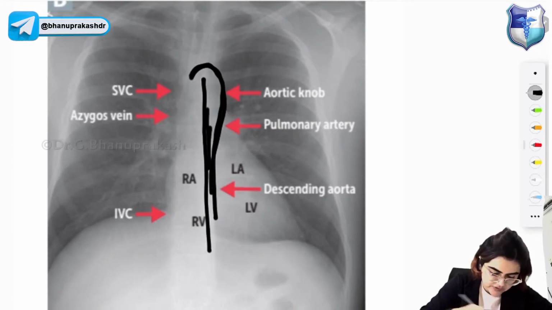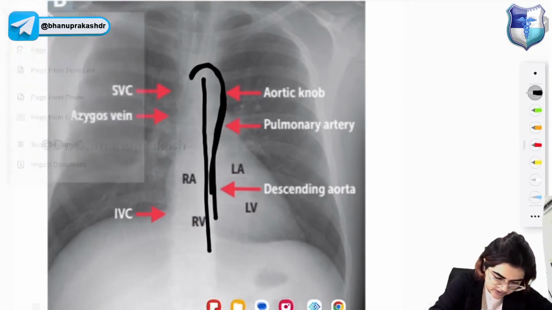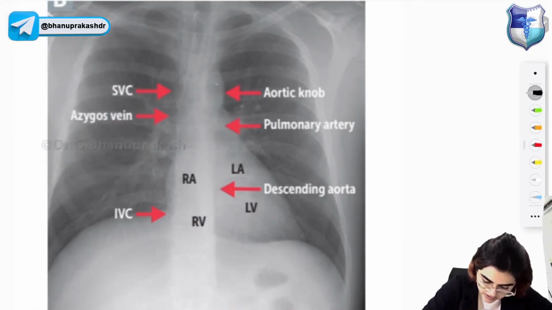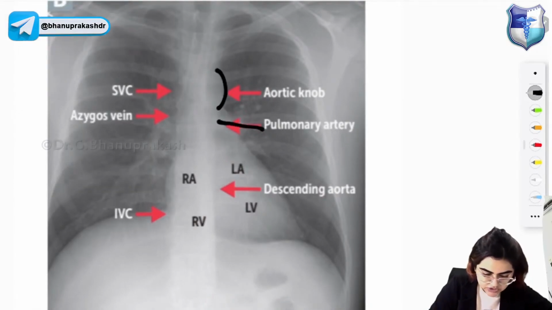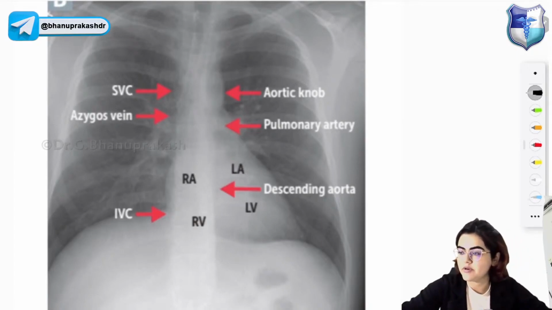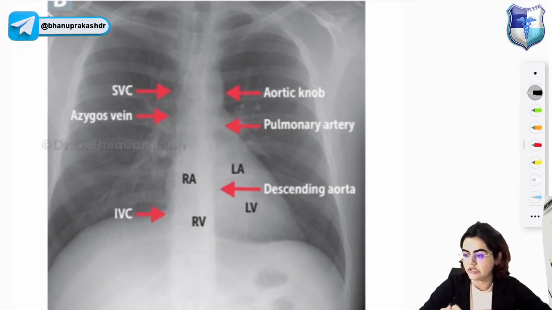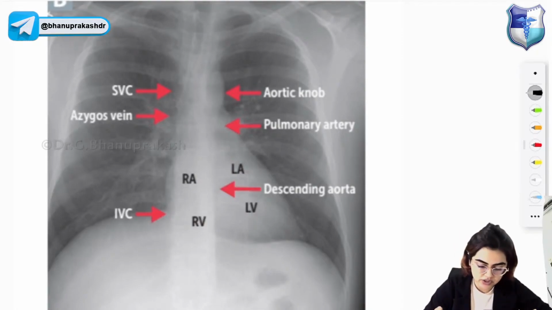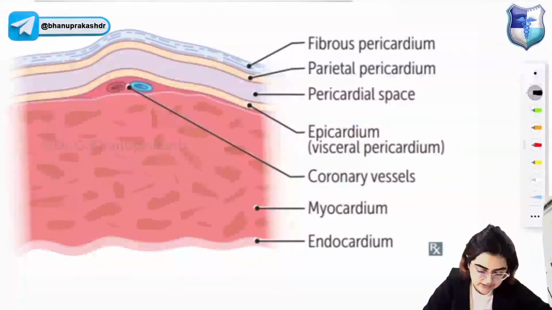So this much part that is visible in the chest X-ray, that is the descending thoracic aorta. This is the aortic knob. This is the pulmonary artery. So you need to know the different parts which you are able to see in the chest X-ray. Yes, the limbus fossa ovalis is the remnant of foramen ovale only. Limbus fossa ovalis is the remnant of foramen ovale when it closes properly.